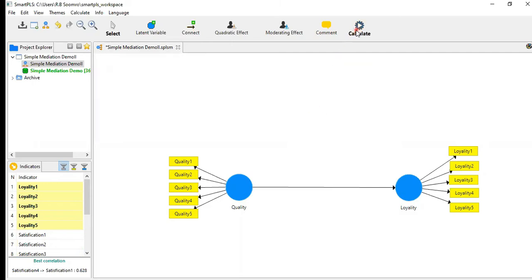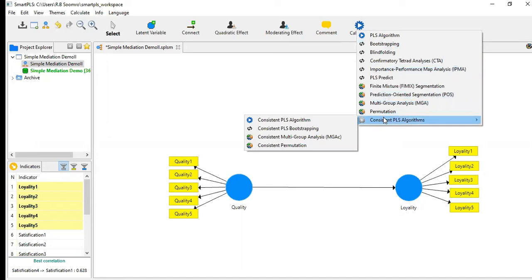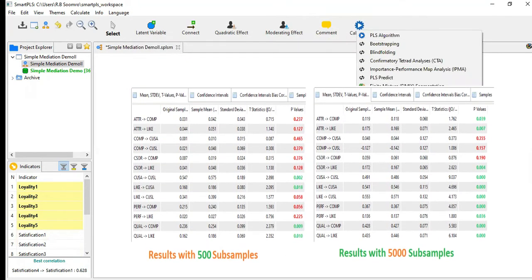How to check the impact? Just go into SmartPLS and run the consistent PLS algorithm, because both our quality and loyalty are reflective. That's why it's very important to apply the consistent PLS. If instead you apply the PLS algorithm, you will get entirely different results.